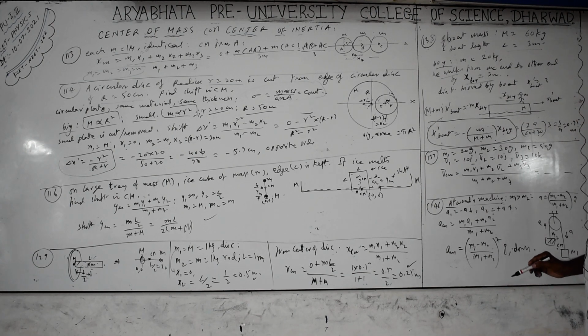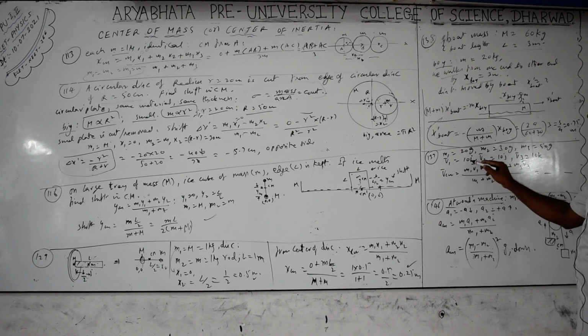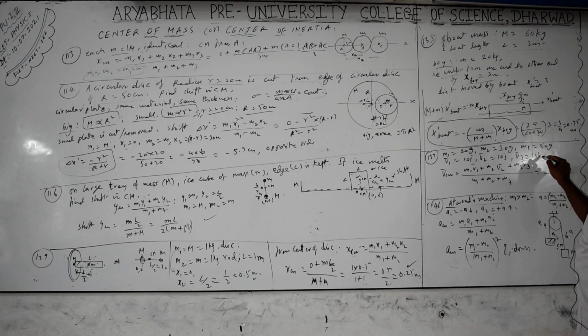Next, 137. You are given in vector form: mass m1 is 20 grams, m2 is 30 grams, m3 is 50 grams, and they have velocities in vector form 10i, 10j, 10k, meaning along the x axis, y axis, z axis they are moving. What is the velocity of the center of mass? It is m1 v1 plus m2 v2 plus m3 v3 by the total mass m1 plus m2 plus m3, which is nothing but additions. You will get the result in vector form, i, j, k; you check that. If they ask for magnitude, take the square root of the x component squared plus y component squared plus z component squared. Next, 146. Atwood's machine.